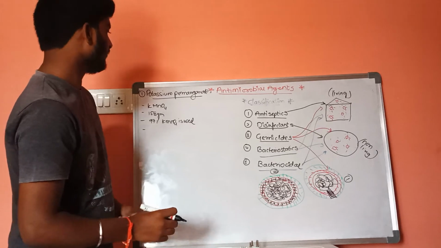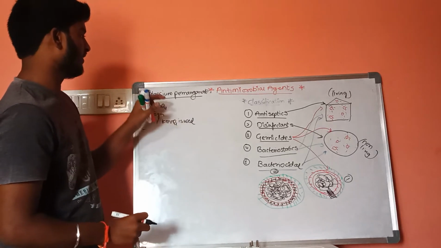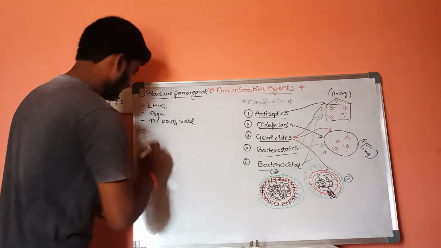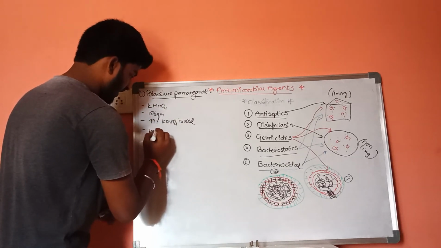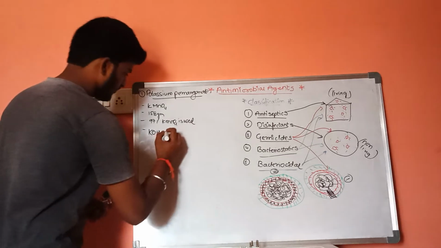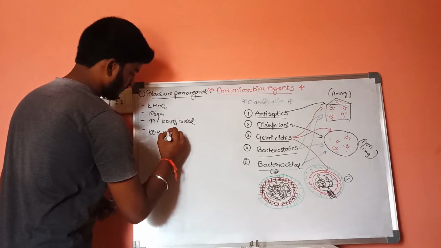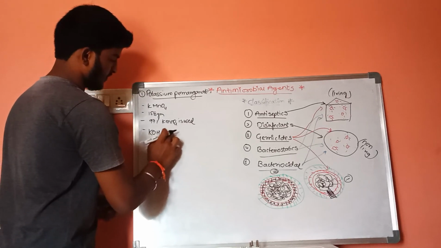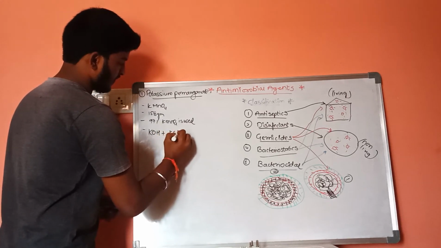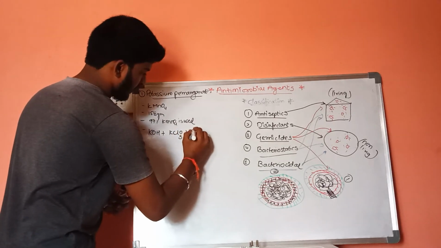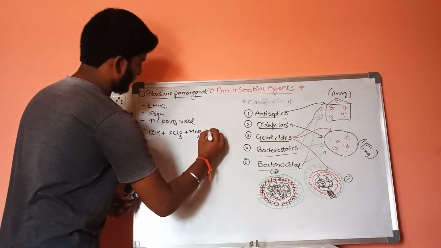If we discuss the preparation of this potassium permanganate, potassium hydroxide is reacted with KClO3 in presence of manganese oxide.